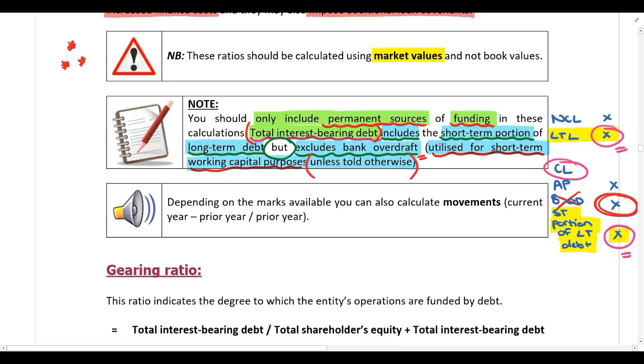Then, in addition to the various ratio calculations which we are going to look at now, depending on the marks available in the question, you can also calculate movements. So if you have a question and you've performed all of the ratio calculations below, but there are still marks available, you should then calculate movements. And remember, we calculate a movement by taking the current year, subtracting the prior year, and dividing by the prior year.